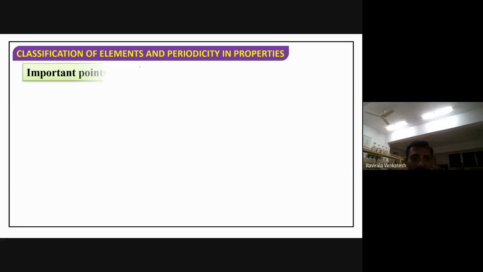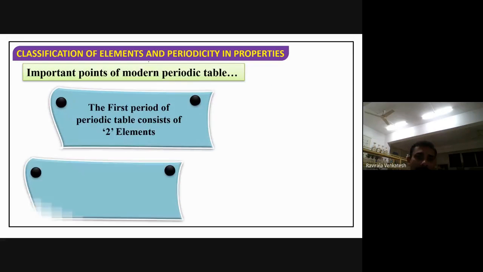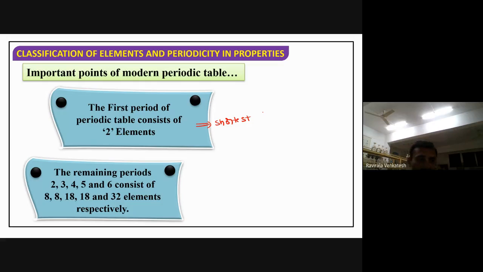So the first period is called the shortest period. Only 2 elements are there. For the remaining periods, the second has 8 elements, the third has 8 elements, the fourth has 18 elements, the fifth has 18, and the sixth and seventh have 32 elements.